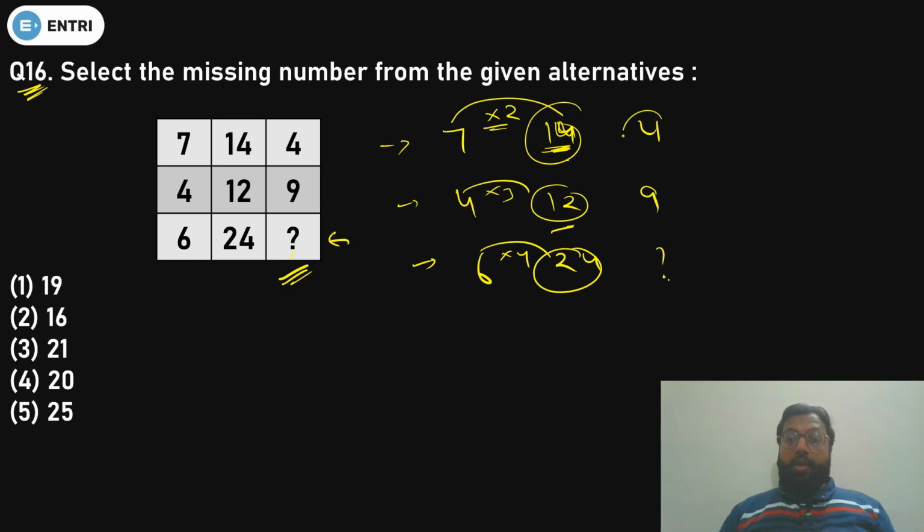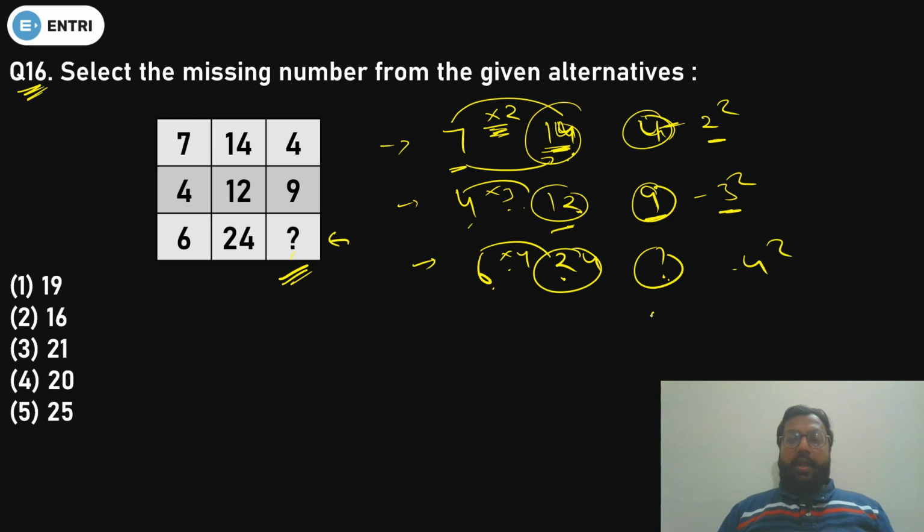But if you see those numbers 4 and 9, you know that 4 is the square of 2 and 9 is the square of 3. That's why they have multiplied 7 by 2 and we get 14 here, because 4 is the square of 2. Now here it is 9, so 9 is the square of 3, so it will be multiplied by 3. Now 6 is multiplied by 4, it means there you must have the square of 4, that is 16. So the answer will be 16.